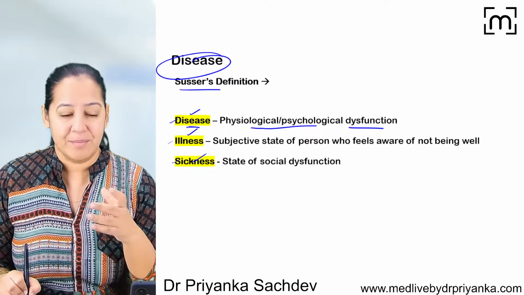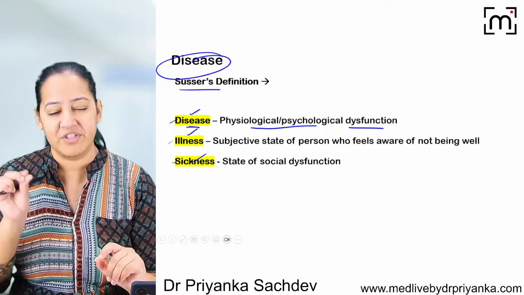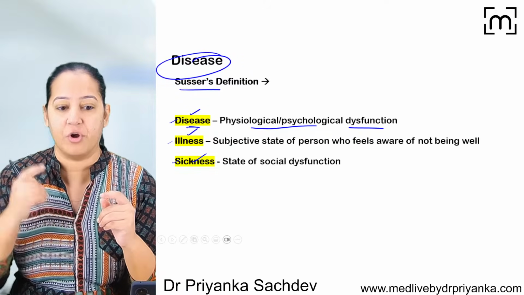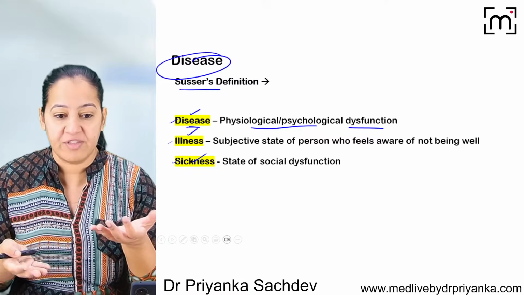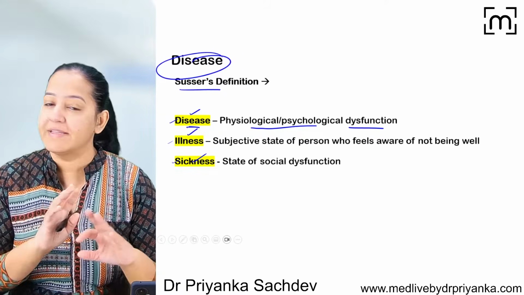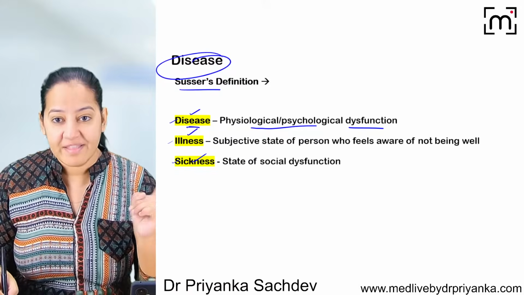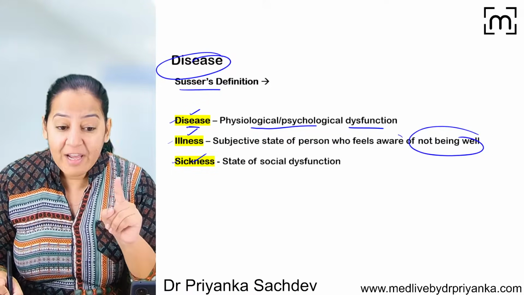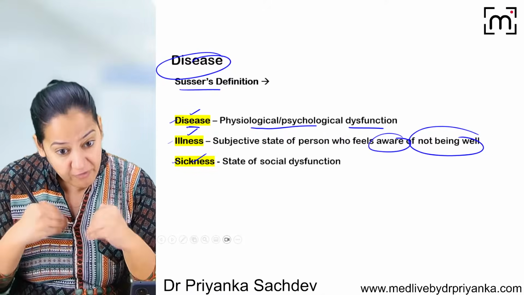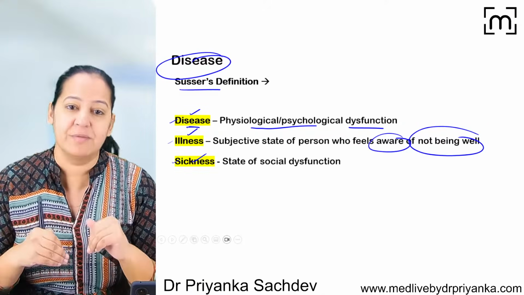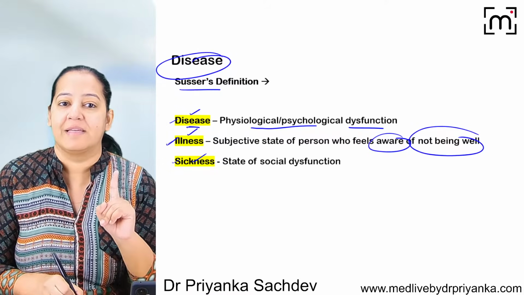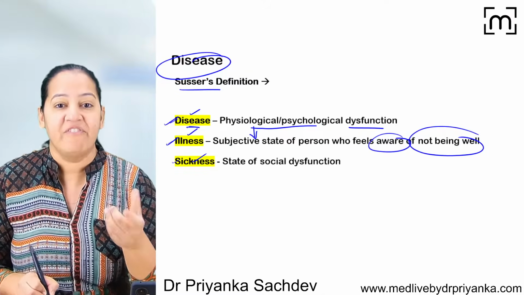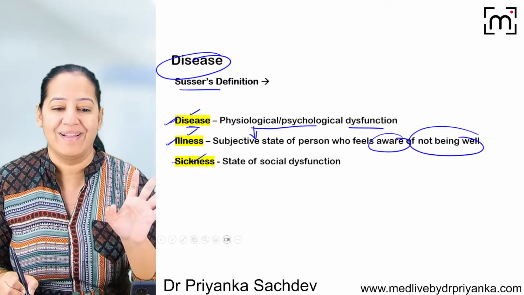What is illness? Sometimes the physiological or psychological dysfunction is very minute and the patient is not aware of it. For example, there is some dysfunction in me, but I am not aware because it is very minute and has not yet produced symptoms. When the subject is aware that they are not well, when the patient is having symptoms, that is known as illness. Illness is when the disease is producing symptoms.